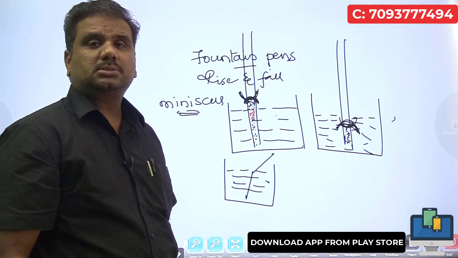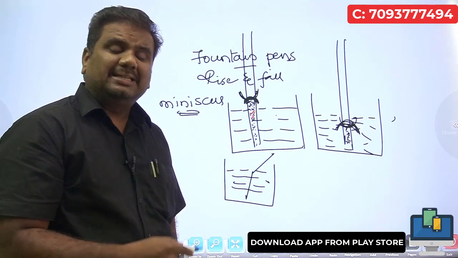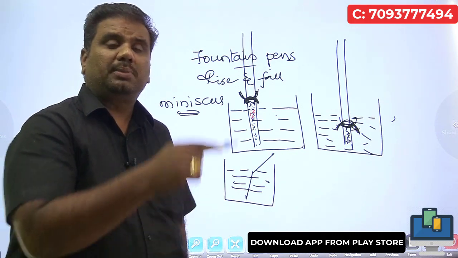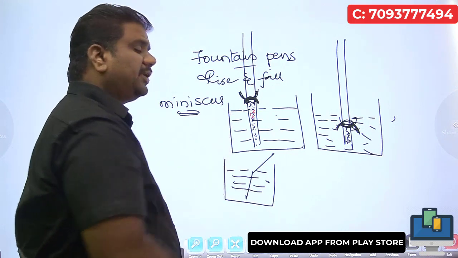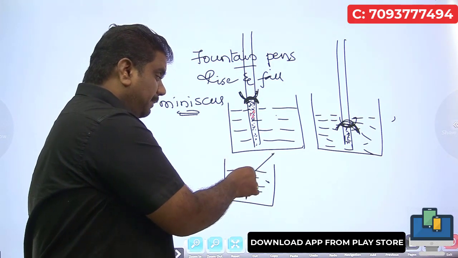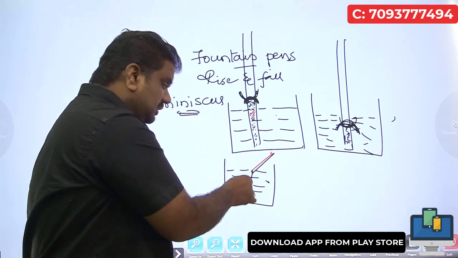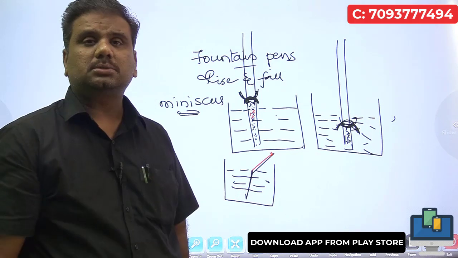But the question is, this bending of the stick, is it towards the normal or away from the normal? That is what we need to discuss here. We say it is because of refraction, that's well and good. But is the bending towards the normal or away from the normal? That is what we need to focus on.